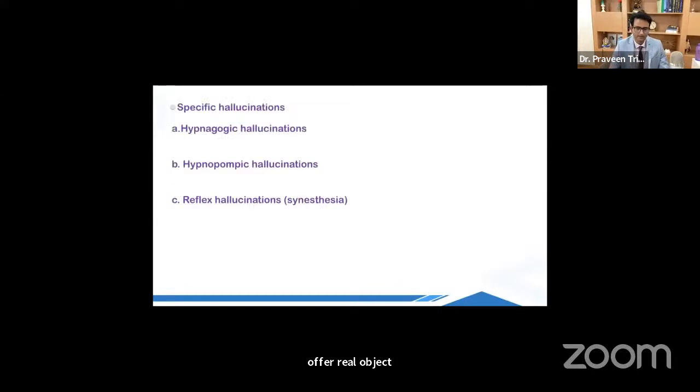All right. There are certain specific hallucinations which we have given specific names, and they are also asked in the exams.